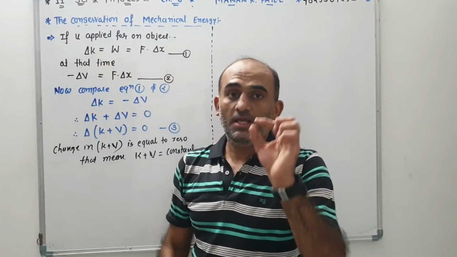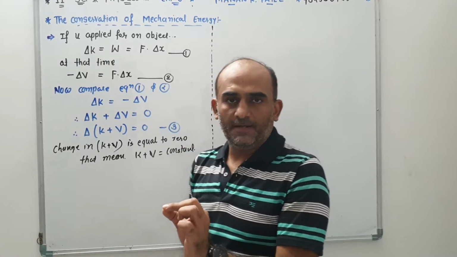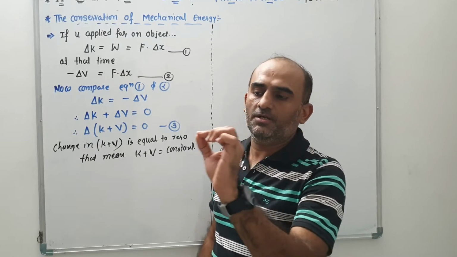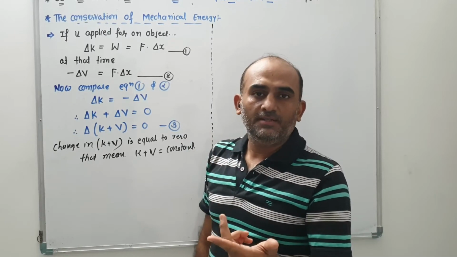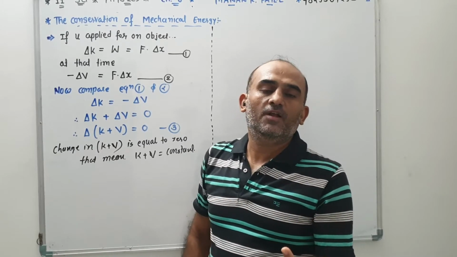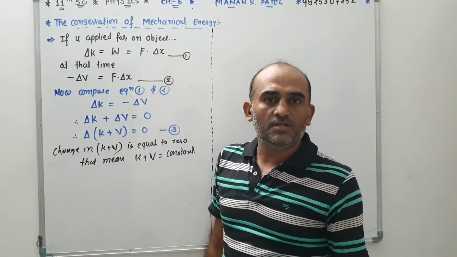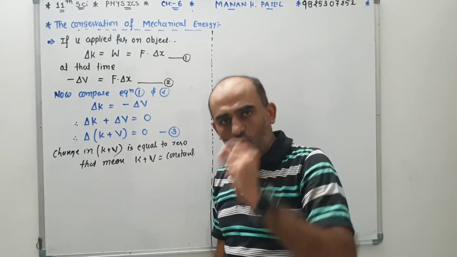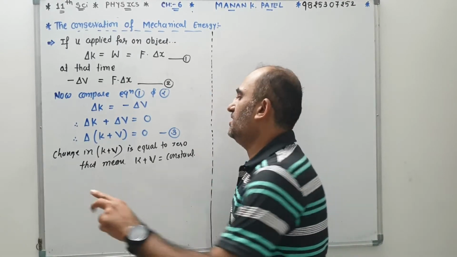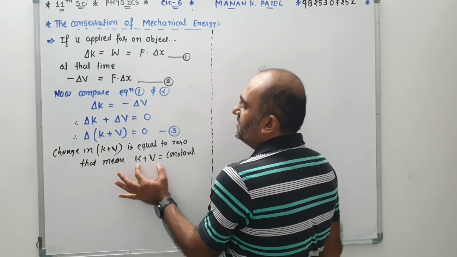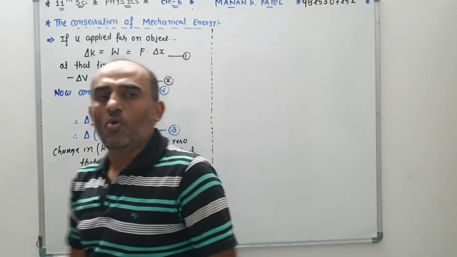Listen properly. If any object moves with uniform speed, that is 10 meter per second, then naturally with 10 meter per second speed, the change in velocity is 0 and acceleration is 0. That means when every physical quantity is constant, then the change in condition is 0. If the change in condition is 0, then the physical quantity is constant.